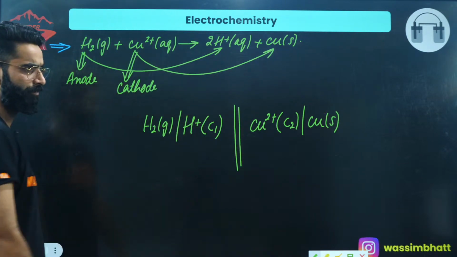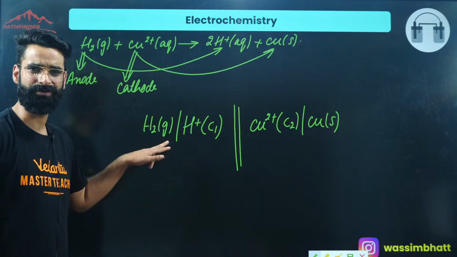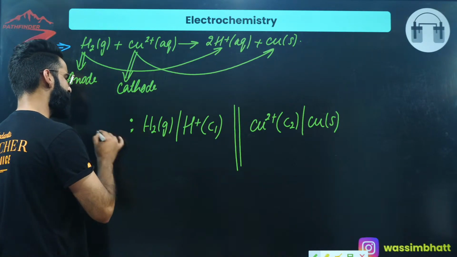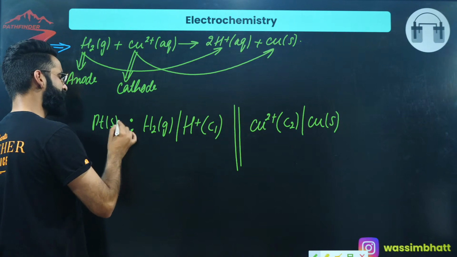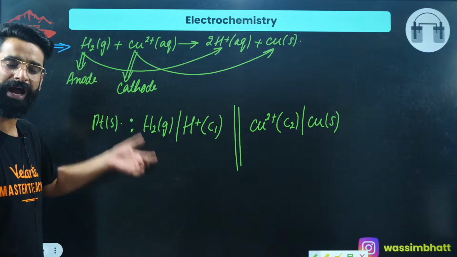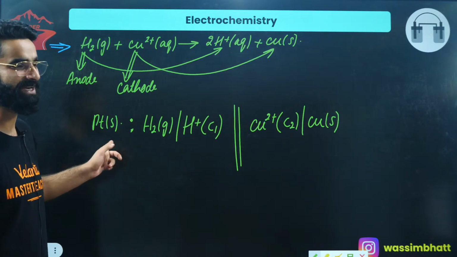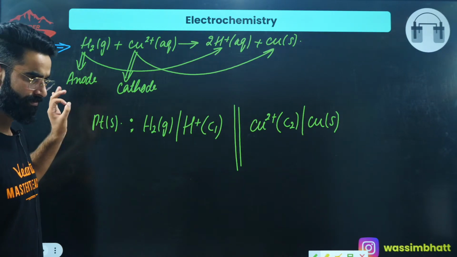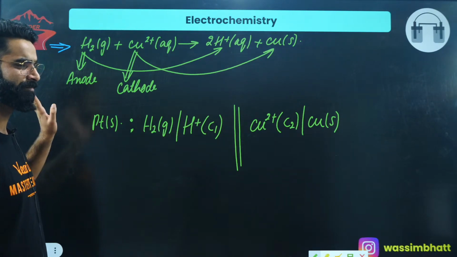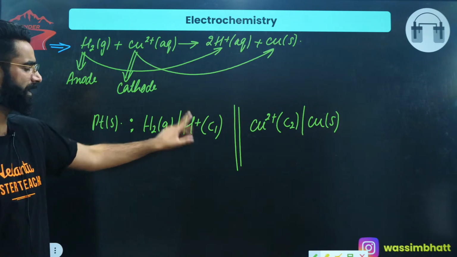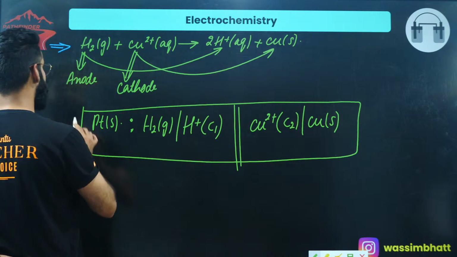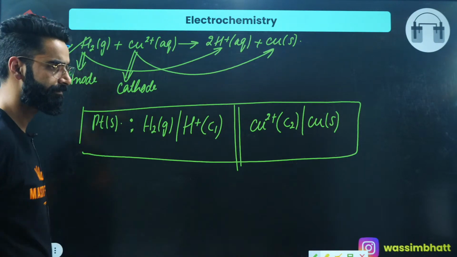But one more thing. Since it's a gaseous electrode, whenever you see a gaseous electrode, you write platinum with it, okay? Why do you write platinum with it? There's a reason for it. When I teach you how to make the hydrogen electrode, at that time I'll show you why this platinum is written on this side. So right now you just remember one thing: whenever you see a gaseous electrode, on that side you'll be writing platinum with it. Platinum, comma, H2 getting converted into this, right? This is how you represent the galvanic cell whose net cell reaction is this one, yeah?